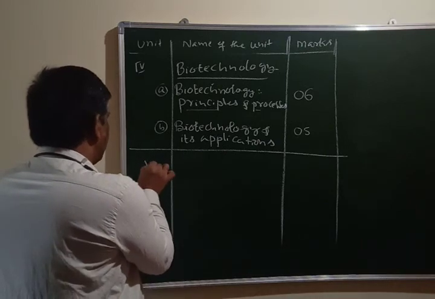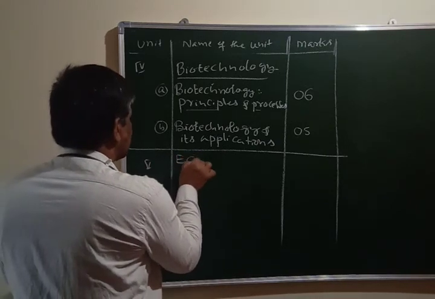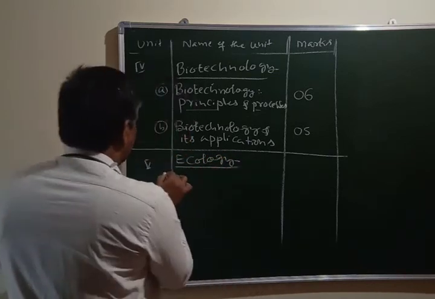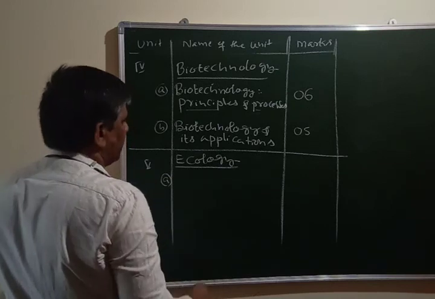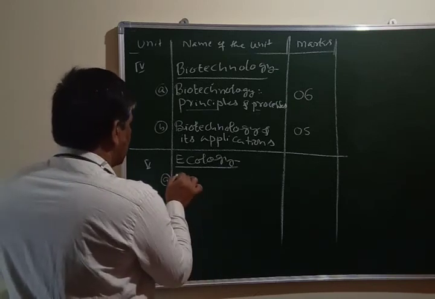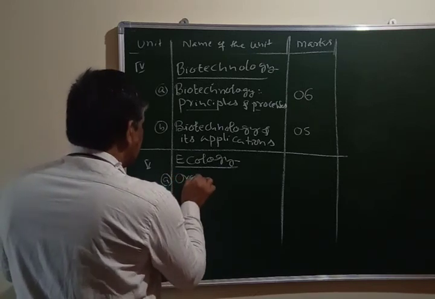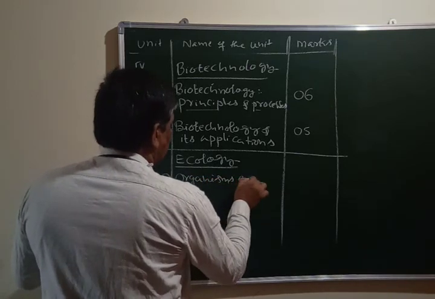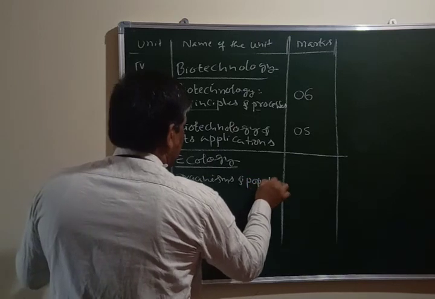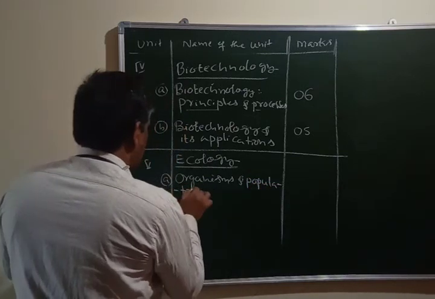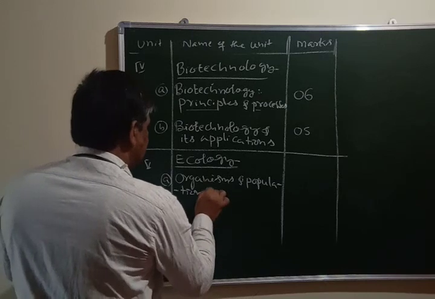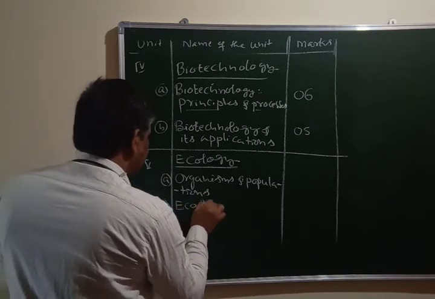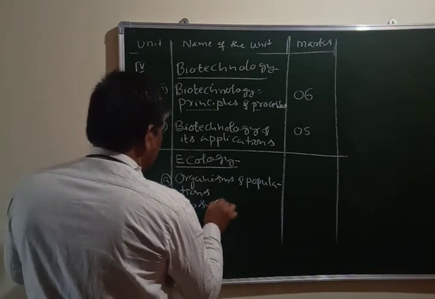And the next unit, number 5, is ecology. From this unit you have to study 4 different lessons again. One is organisms and populations. The second one is ecosystem, which we have already studied in 10th standard.